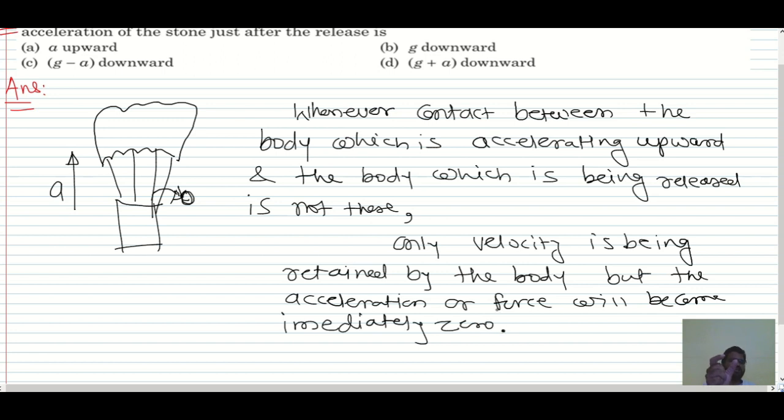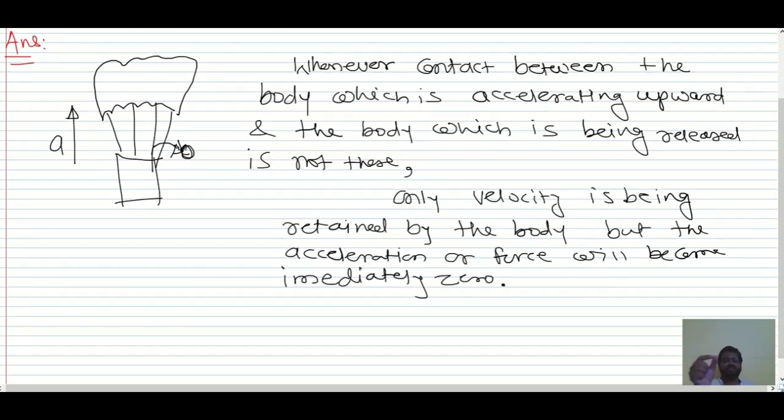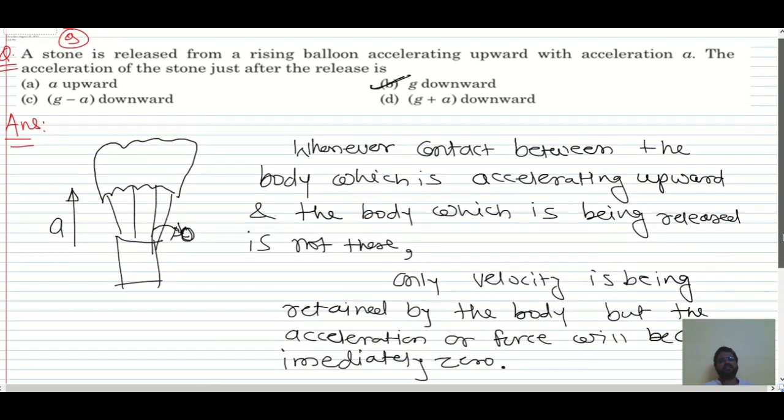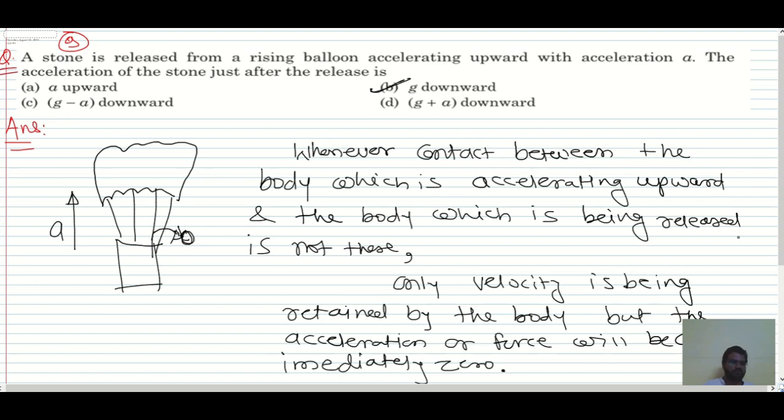Once that contact is released, at that instant only the acceleration force will become zero. So on this body, once it is released, it will have the acceleration, and that is only due to the acceleration due to gravity, and that too in the downward direction. Just after the release, what will happen? Immediately the acceleration of the balloon on that body will become zero at that instant after the release, right? And we can say that only the acceleration due to gravity is acting on that body. So I hope this is clear.